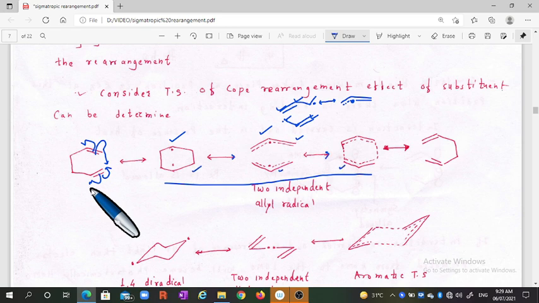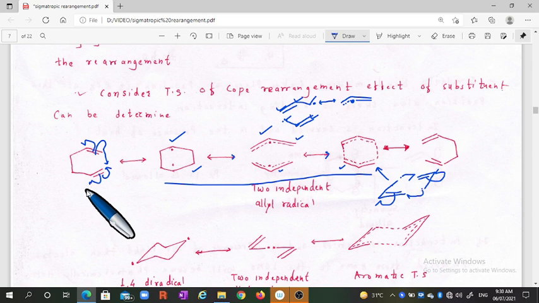In the other transition state, the first radical looks like that and the second radical looks like that. When this radical reacts there, it reverts and gives the radical, which combines with this and gives the radical like that. This we have shown in this transition state.